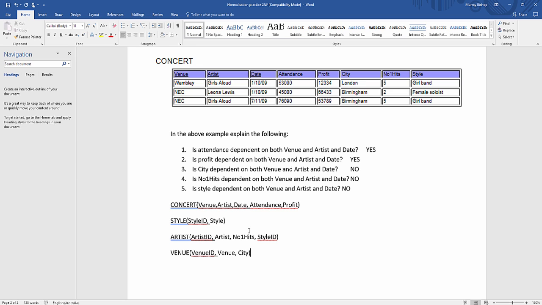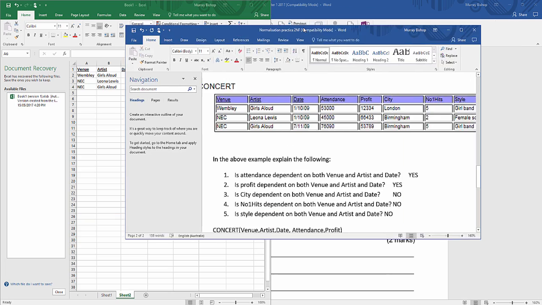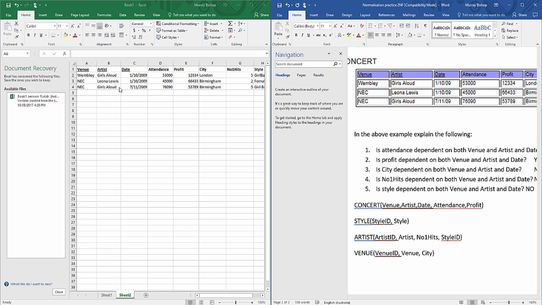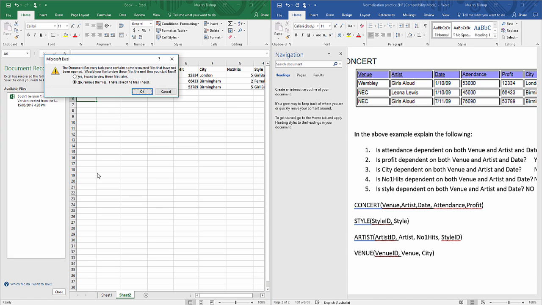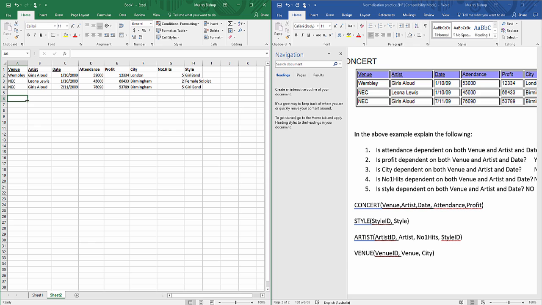And how would this look in real life, I guess, or in a table format? Let's have a look. So I'm just going to do the first one because otherwise it'll just take me ages and you guys probably don't want to watch me muck around in Excel too much. So I'm just going to create the concert one over here. And it had a primary key of venue. Actually, I might just do this on a new sheet.